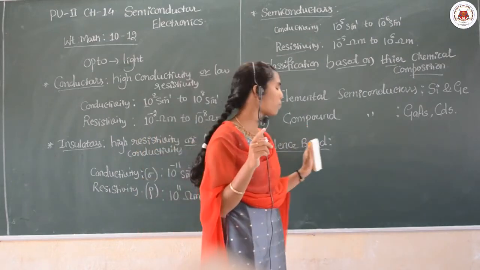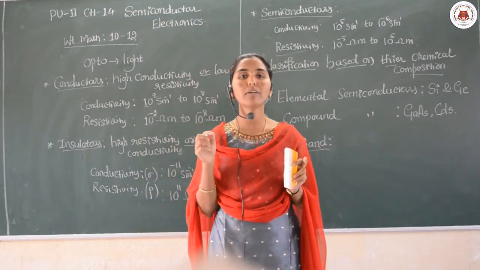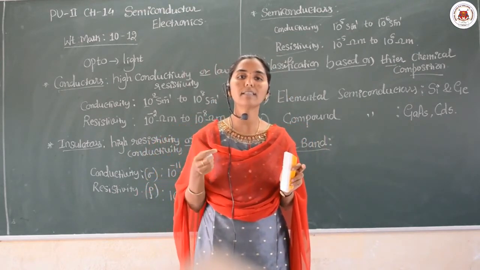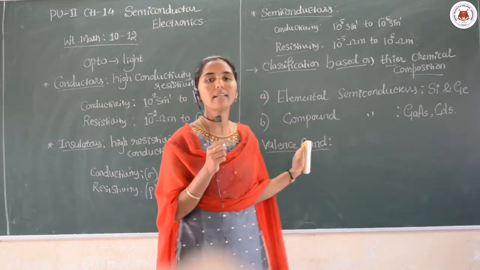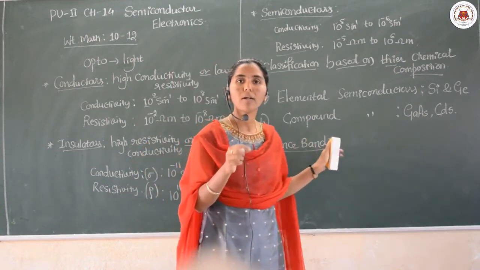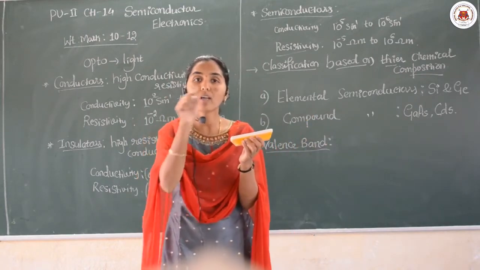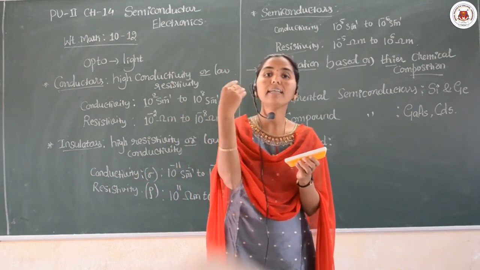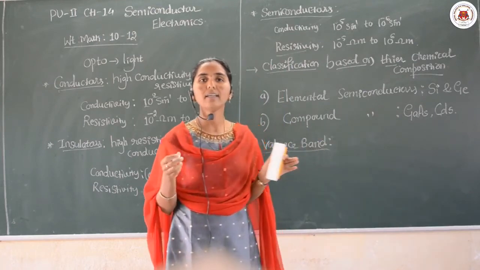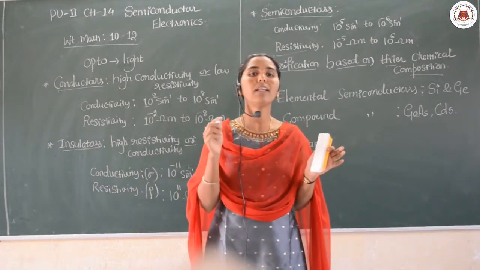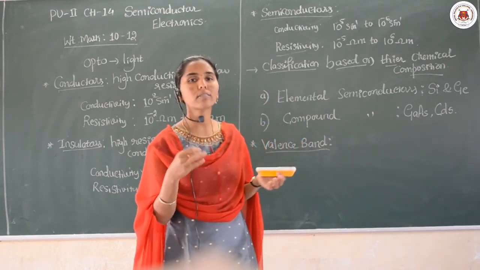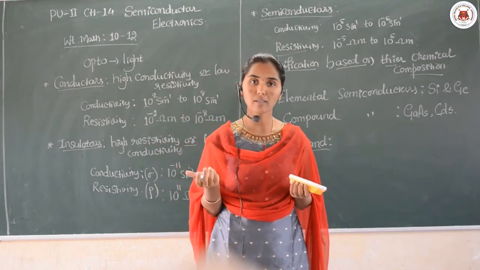Then the valence band means the band formed due to the valence electrons. Are you getting my point? So the bands formed due to the valence electrons are called the valence band. This valence band may be filled partially, or sometimes it may be filled completely also.